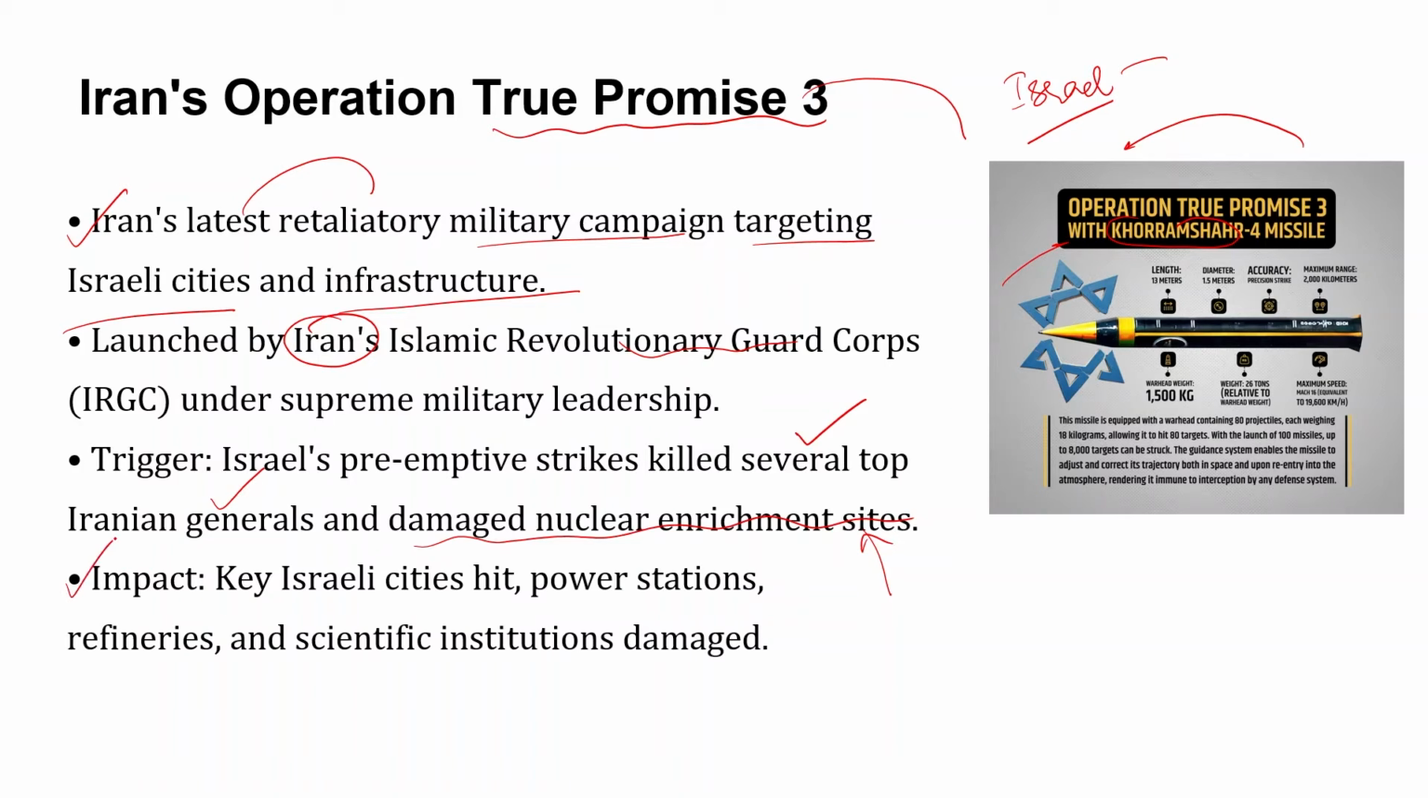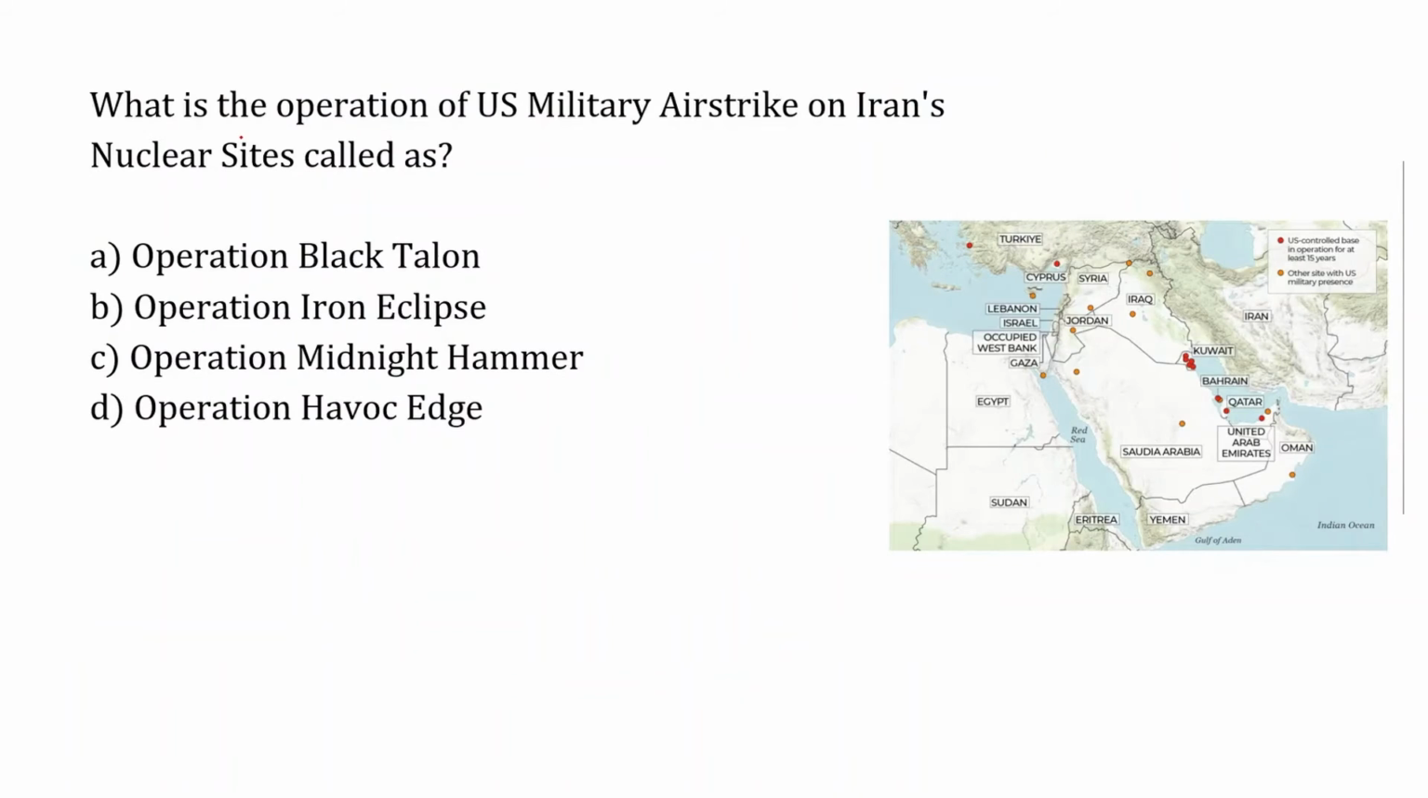Now coming back to what is the impact. So there are key Israeli cities that are hit, and power stations, refineries, scientific institutions that were damaged in Israel because of the True Promise 3. Now Khorramshahr 4 missile has a maximum range of 2000 kilometers, and hence it is not an intercontinental ballistic missile, and has a warhead of 1500 kg with a length of 13 meters only. Right, so let's move to the next question.